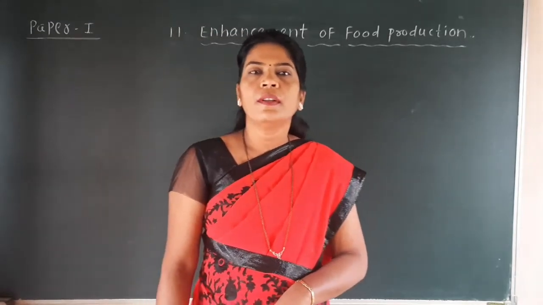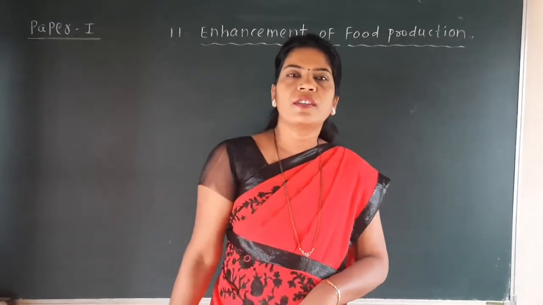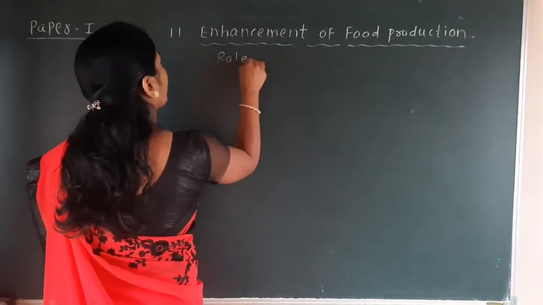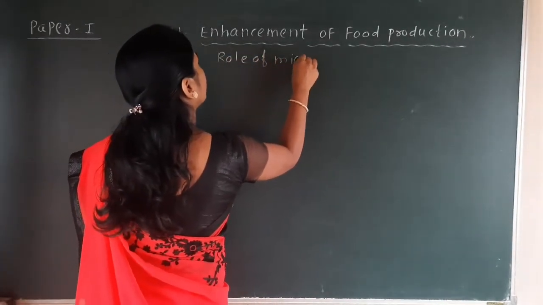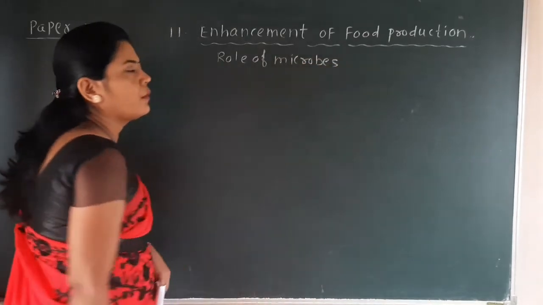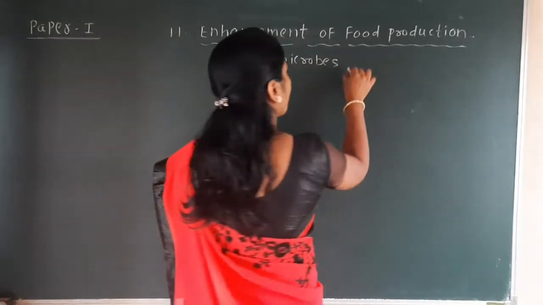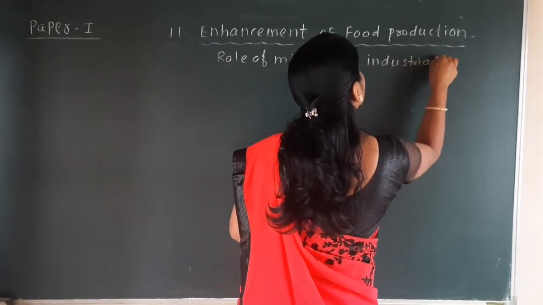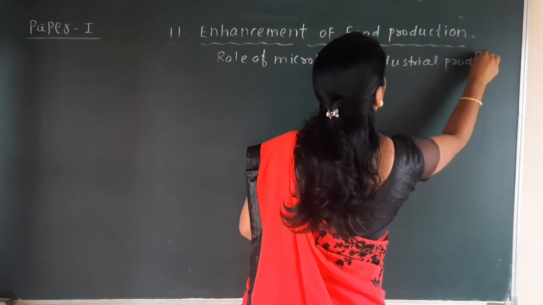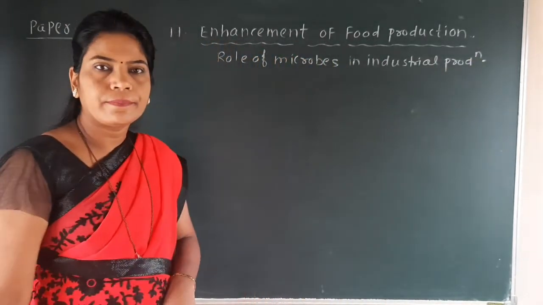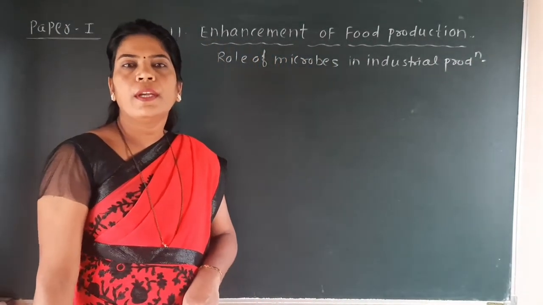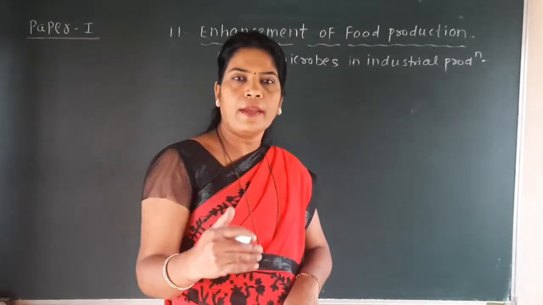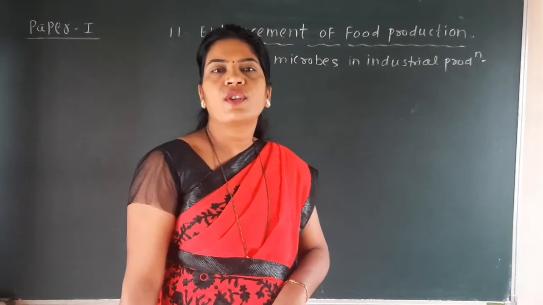Now the third point from industrial production. First we will write here the role of microbes in industrial production. In that we are now going to discuss the next point: a number of microbes are involved in the production of vitamins.